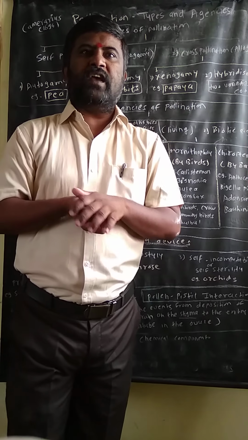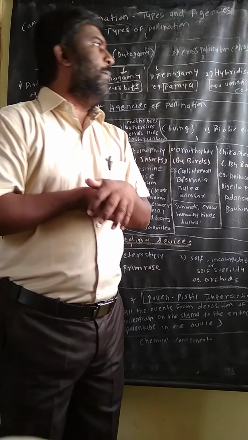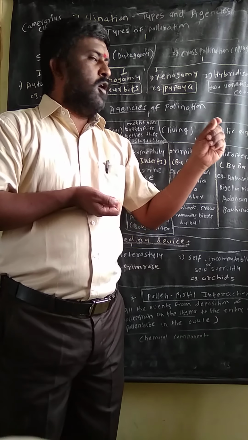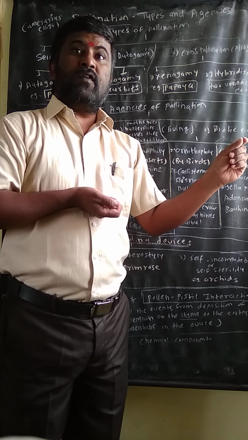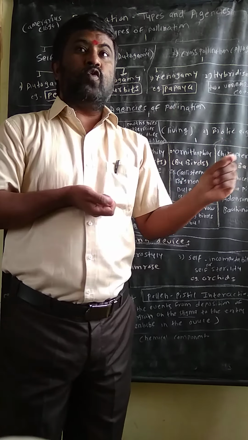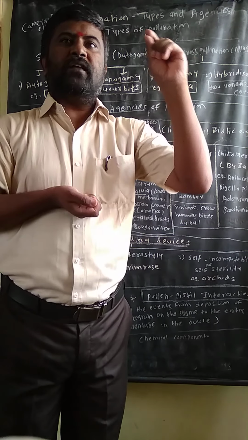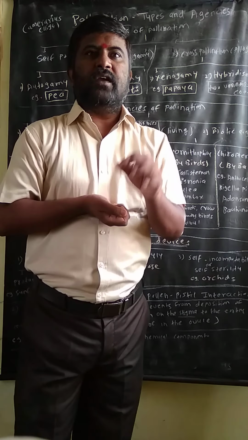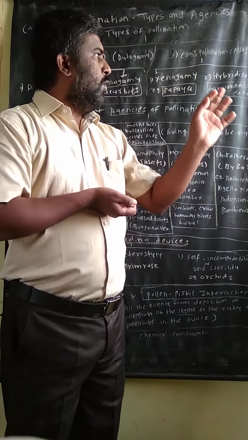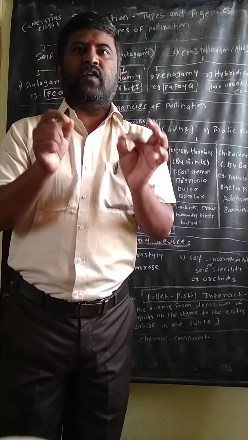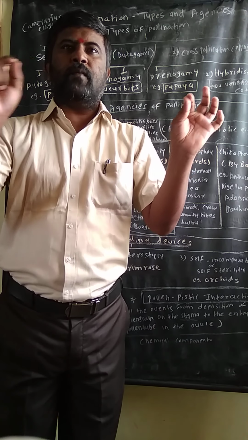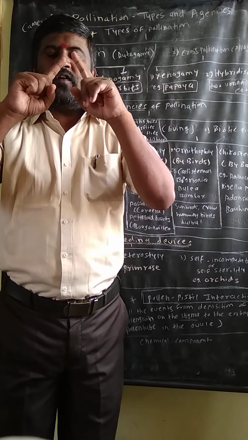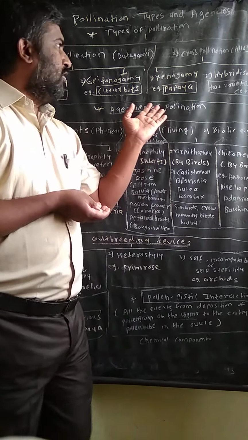Then a very important process of cross pollination is hybridization. So what is the definition of hybridization? The transfer of pollen from anther of a flower to the stigma of another flower present on a different plant belonging to a different species, different sub variety or different variety is called hybridization. The best example is different varieties of cotton, for example American cotton or Indian cotton. Pollination between two different varieties is called cross pollination.